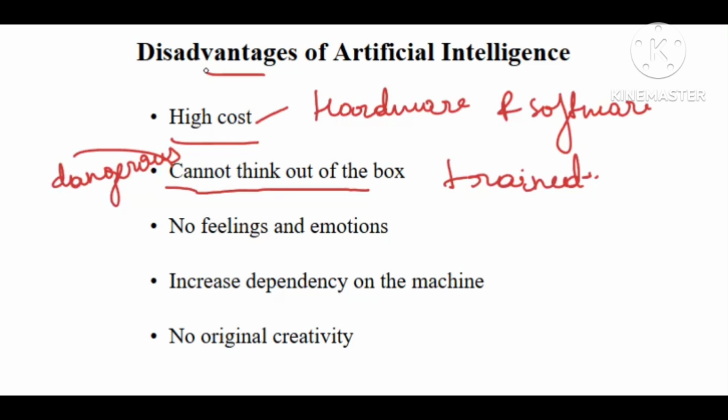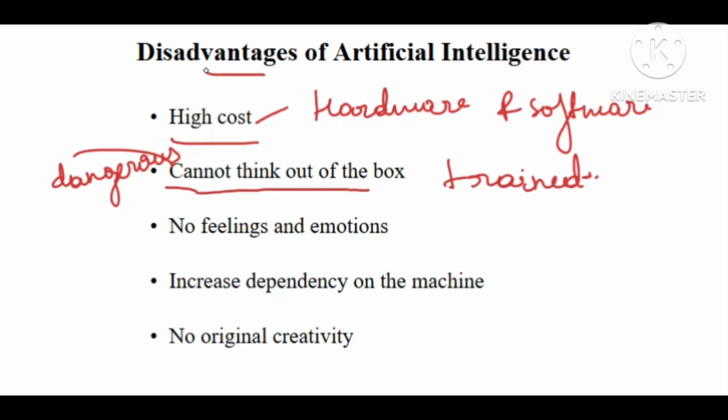So at that moment it will come to where the people are located, right? So at that moment there is a kind of time variation. Something might happen there, right? That is the kind of disadvantage we are facing here. It cannot think out of the box, and also it might sometimes be dangerous if not trained properly.